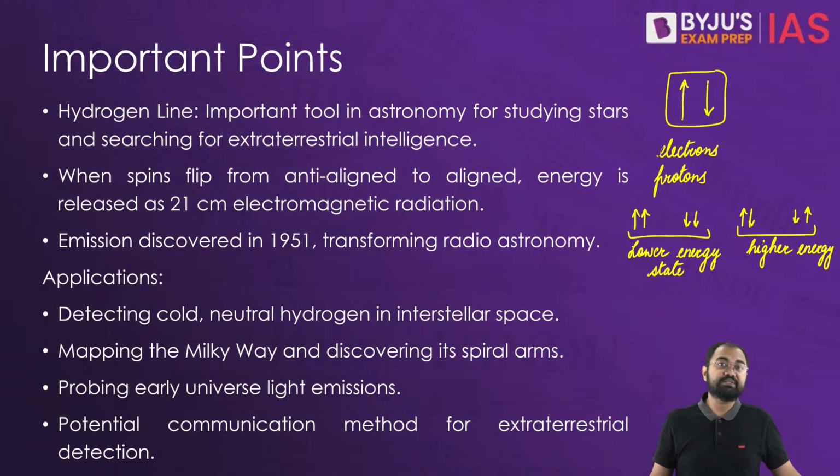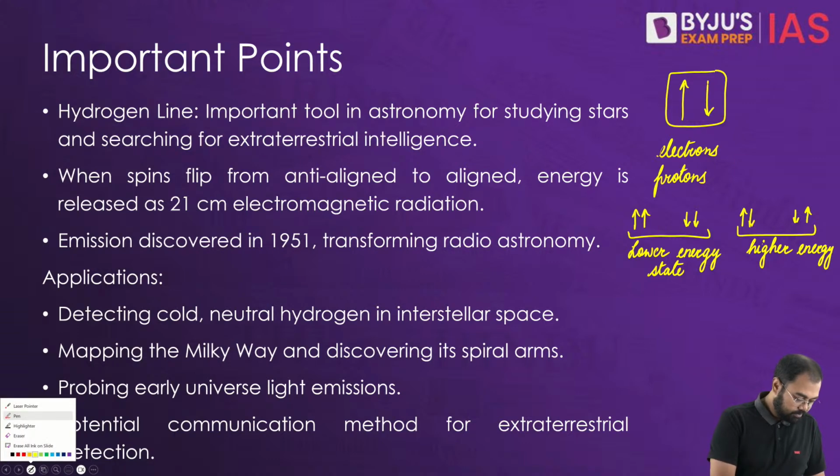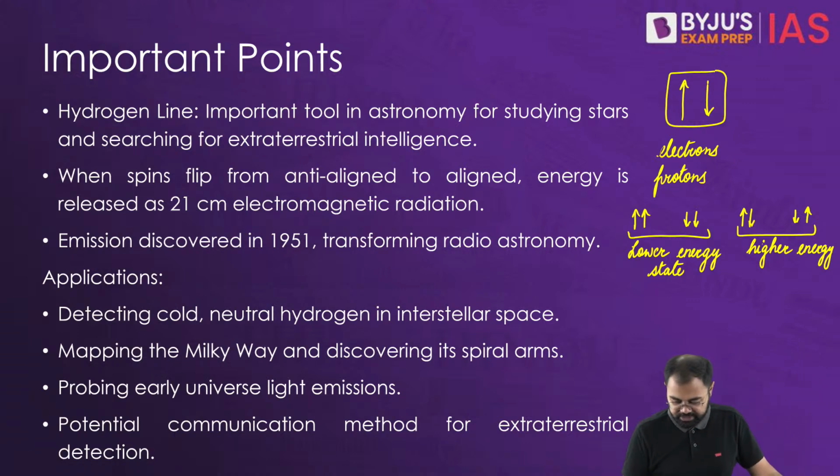Now, just to repeat this again: when the electron flips its spin to align with the proton, suppose this is the spin of the proton and this is the spin of the electron.